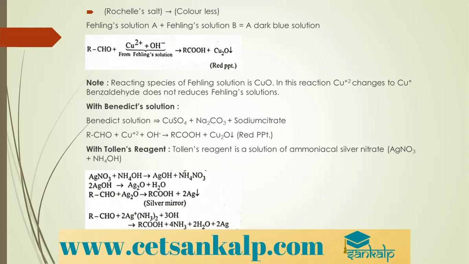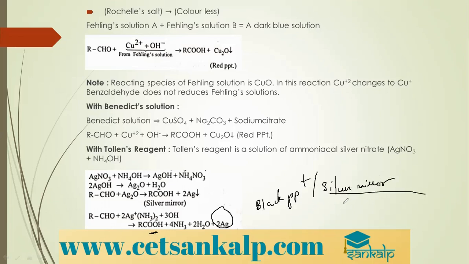It is also called as silver mirror test. Which test is called a silver mirror test? The test with aldehydes and Tollens reagent is also called the silver mirror test. Silver mirror because of formation of silver, not because of formation of carboxylic acid. You can see oxidation has taken place, and since it is forming silver, we say it either gives a black precipitate, or we say it forms a silver mirror. So because of formation of silver mirror, it is also called silver mirror test.